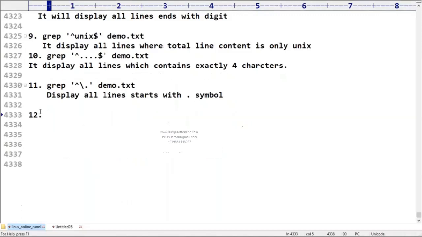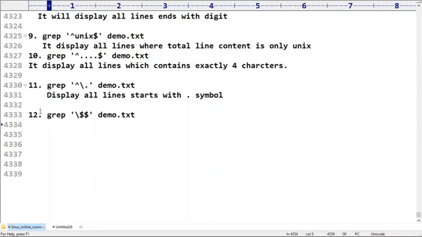Now observe carefully. If I'm taking it like this, what is the meaning of this line? You have to tell, sir. I'm taking the grep command with backslash dollar, demo.txt. Anyone, can you tell the meaning of this one?